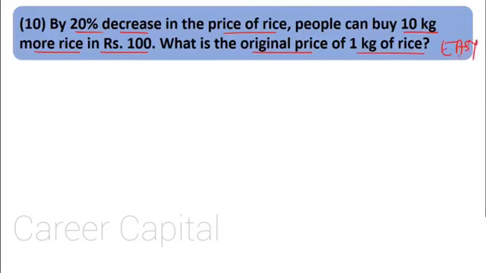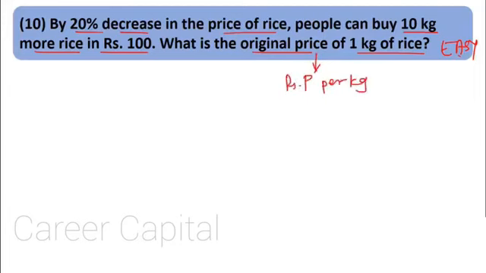Okay, but let's solve this again as a new sum. Let's not rely on anything previously. Now, do we know the original price of rice, the original rate for 1 kg? No. Let us assume that the original rate of rice is P rupees per kg.